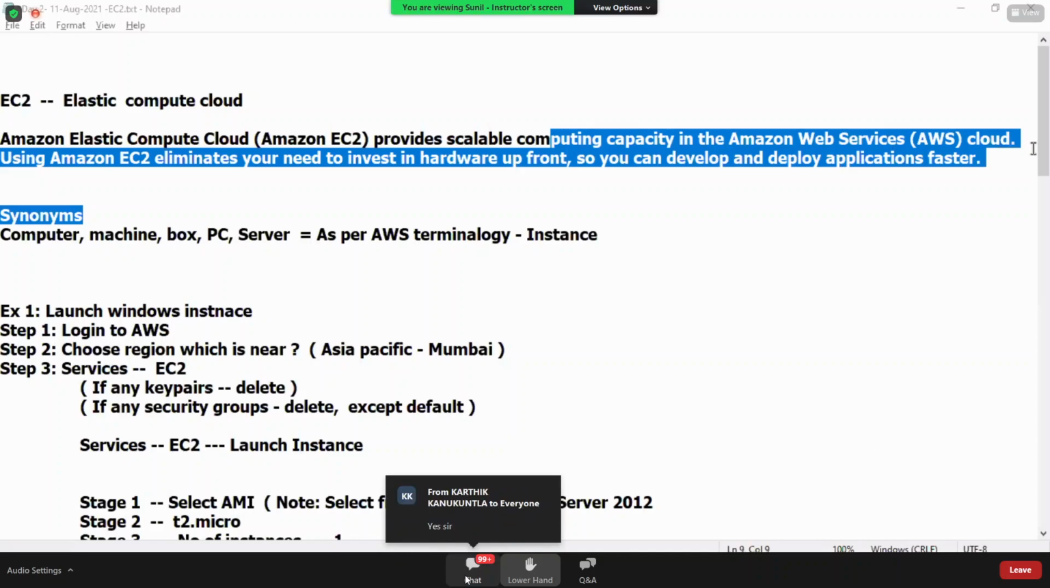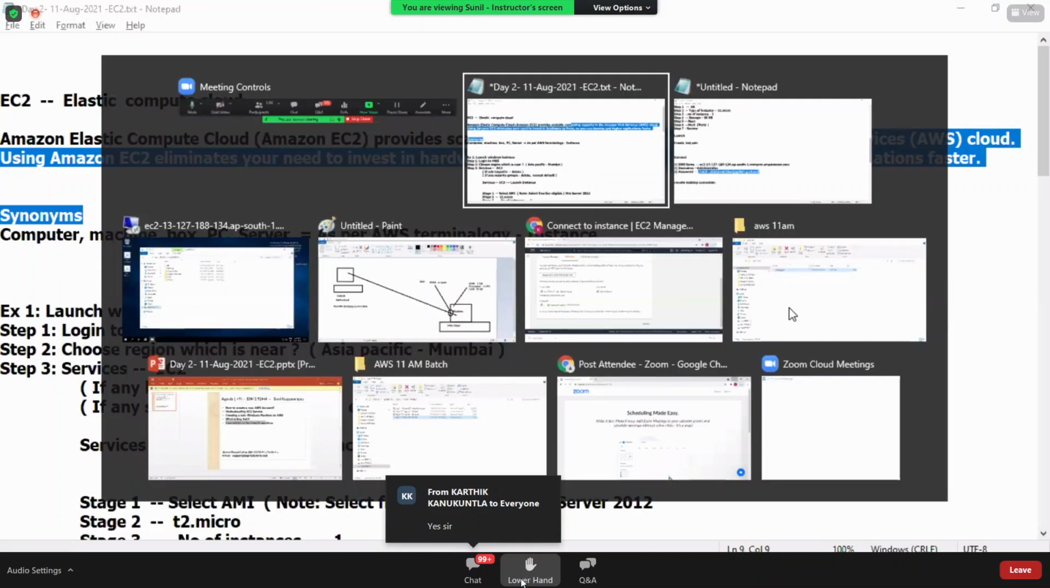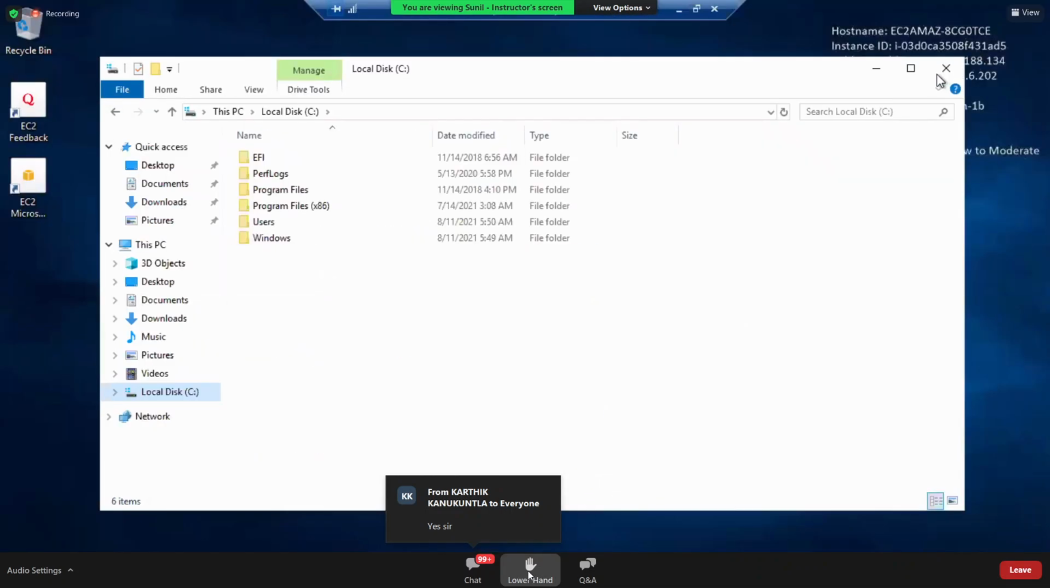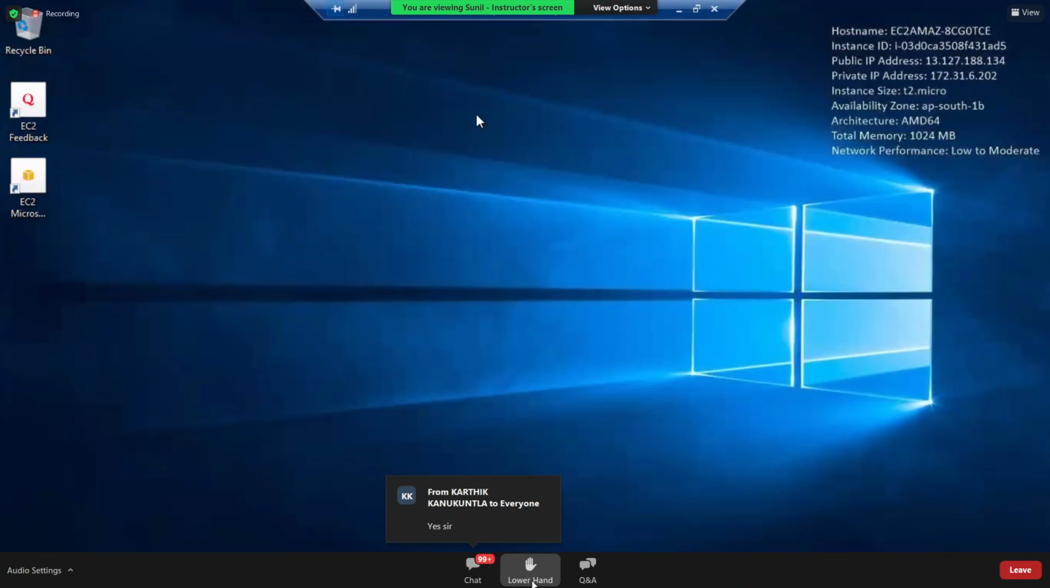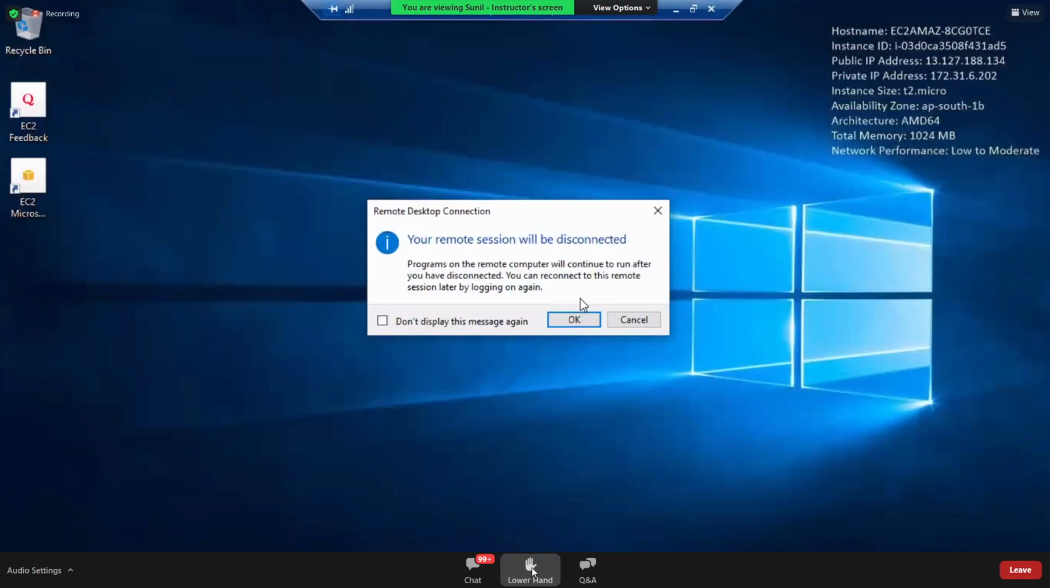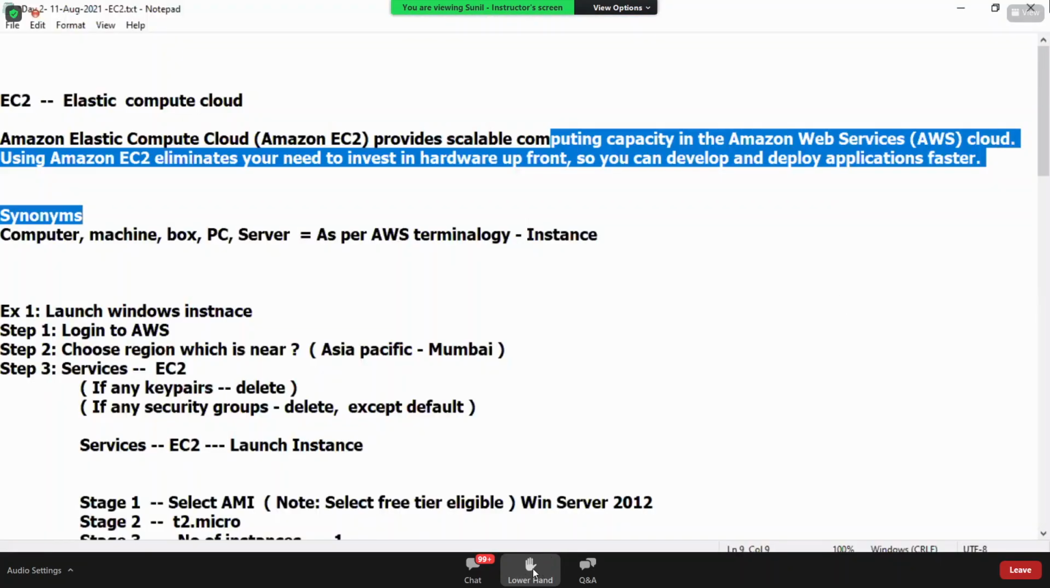Let's say once you're done with working on the Windows machine, how can you do that? You need to close the remote desktop. Here you have this remote desktop. Close it happily. Then back to my actual machine.